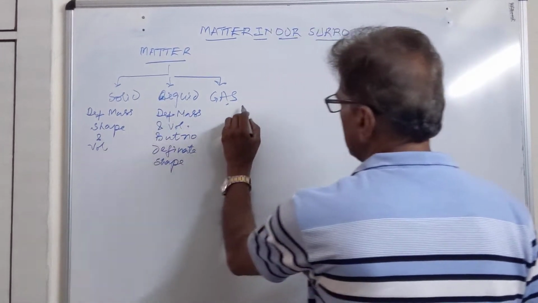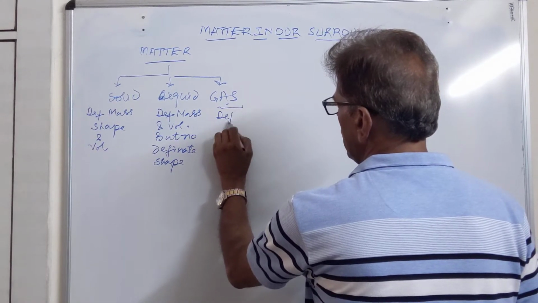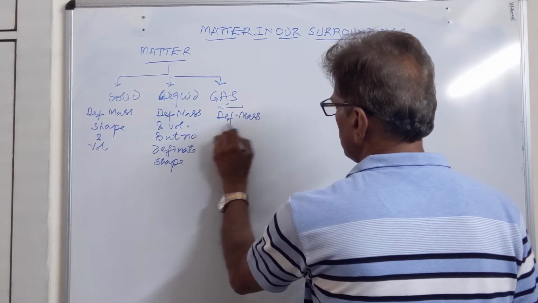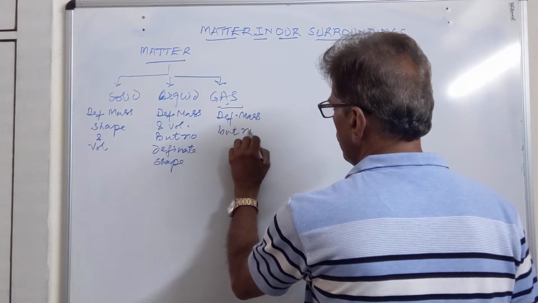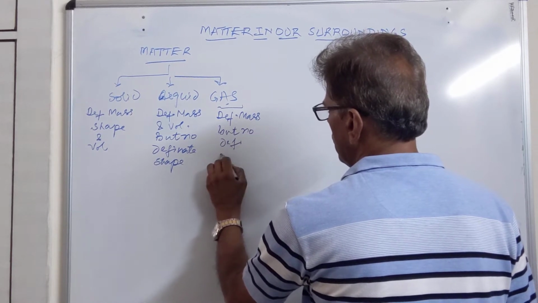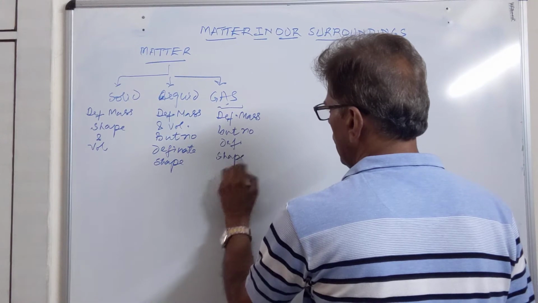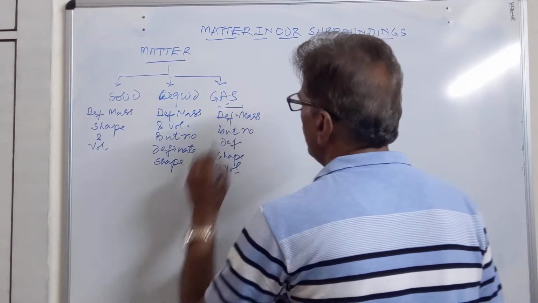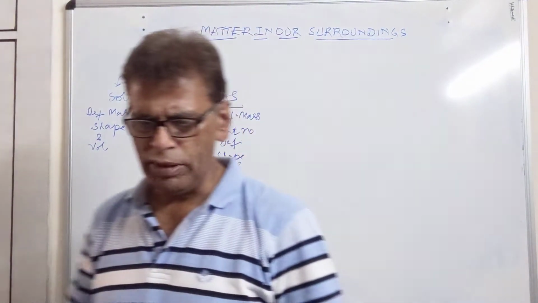Then we come to gaseous state. It has definite mass, but no definite shape and volume. So these are the three states of matter.